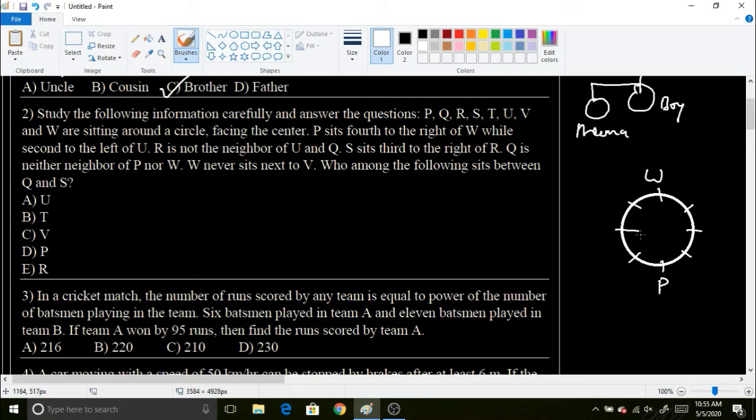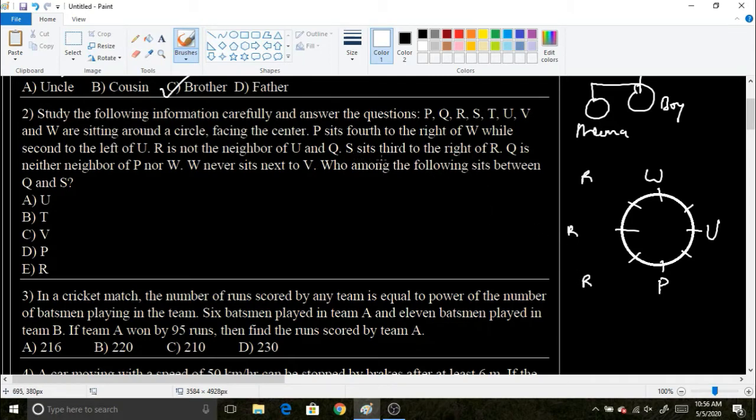while T is the second left of U, which means you will be sitting here. Okay, R is not the neighbor of U and Q. We don't know where Q is, but definitely R we may put here, here, or here. These are the three options which are available for R.